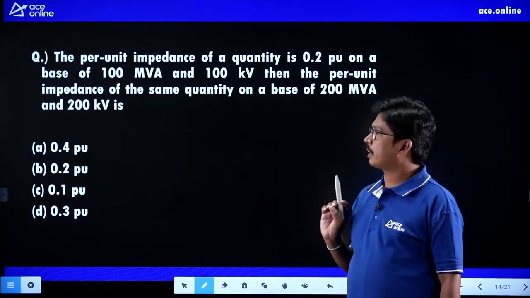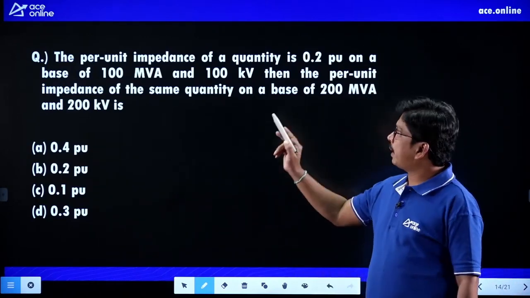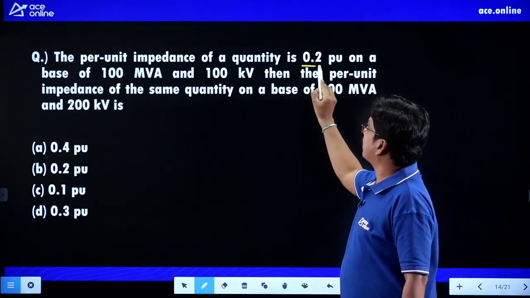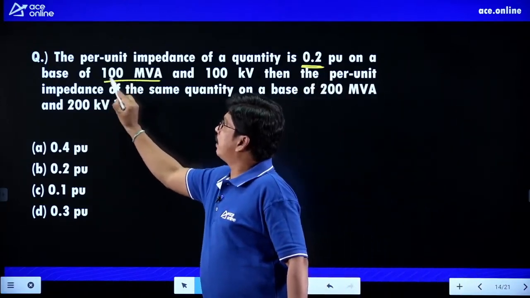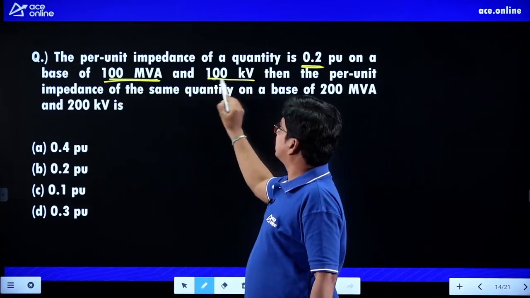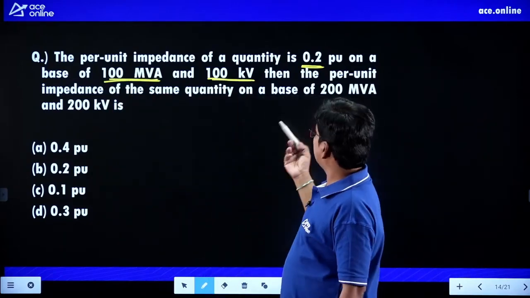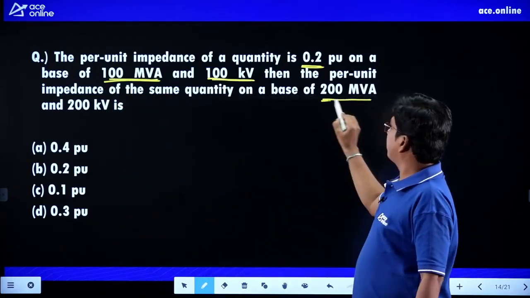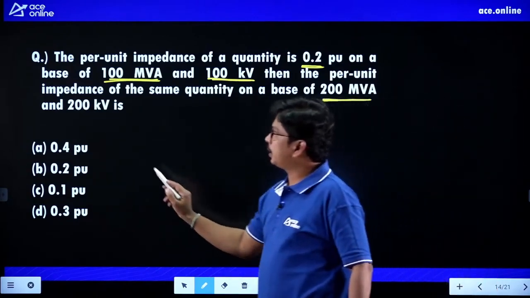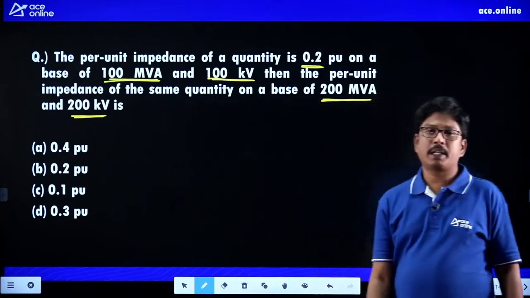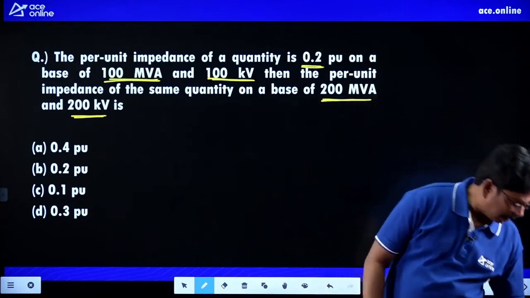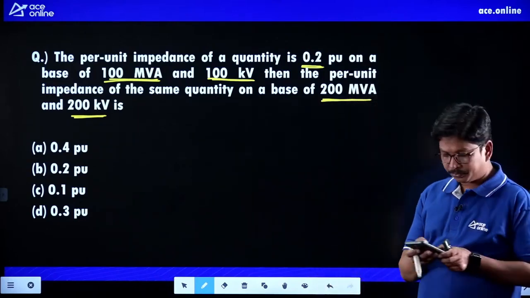So what is that value? Try to calculate this one. This is the old per unit value they have given, on a base of 100 MVA, old MVA, and 100 kilovolts is the old voltage. And they are changing that to new MVA, 200 MVA, and new kilovolts, 200 kilovolts. Then what is the per unit value of the quantity? Now, try to calculate it.